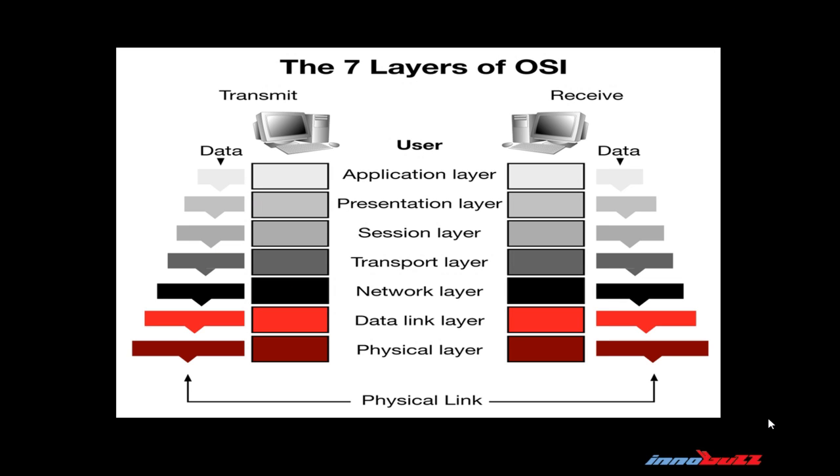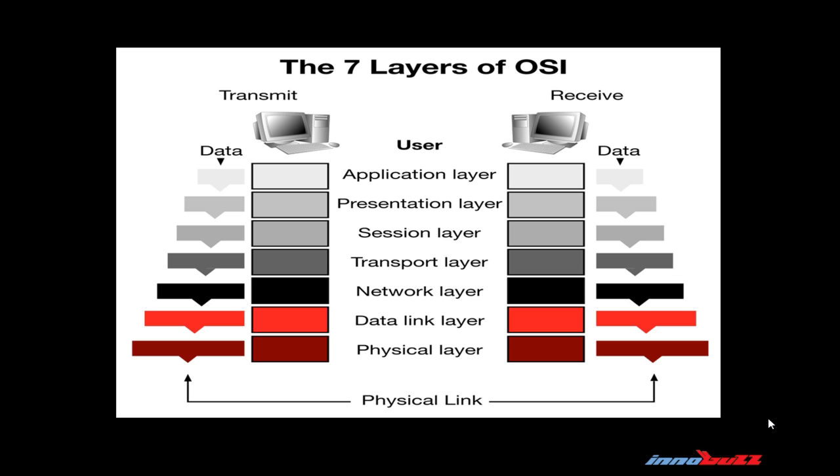To know how these digital machines, meaning computers, actually work, we have to understand the OSI model. The OSI model is a 7-layer architecture starting from the bottom. First layer is the physical layer, second layer is the data link layer, third layer is the network layer, fourth layer is the transport layer, fifth layer is the session layer, sixth layer is the presentation layer, and seventh layer is the application layer. The physical layer deals with bit transmission.